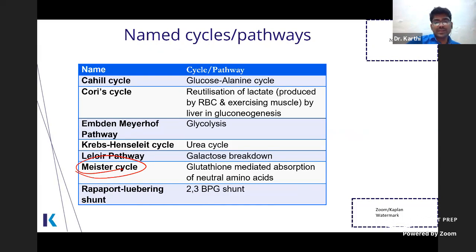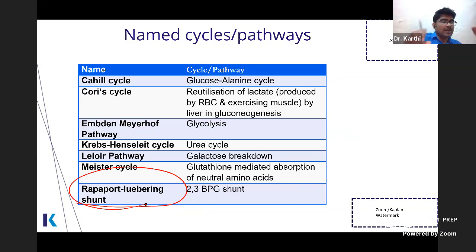Meister cycle is glutathione mediated absorption of neutral amino acids. And another very, very important one is the Rapoport-Luebering shunt. Okay, the Rapoport-Luebering shunt happens only in the RBCs, that too when you want to unload the oxygen.